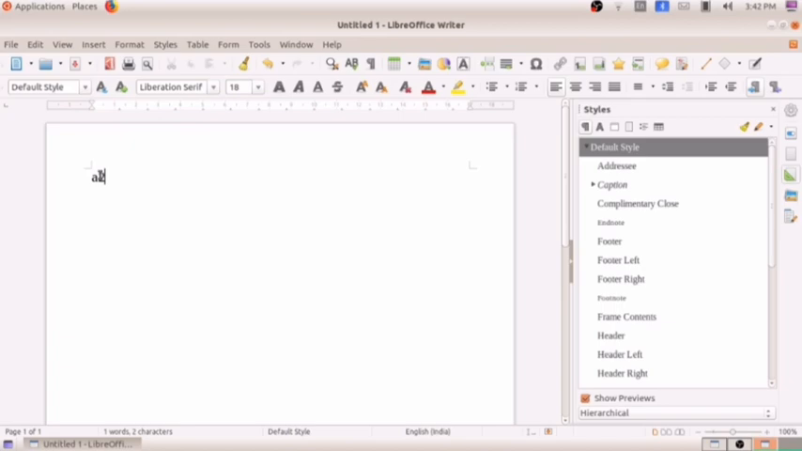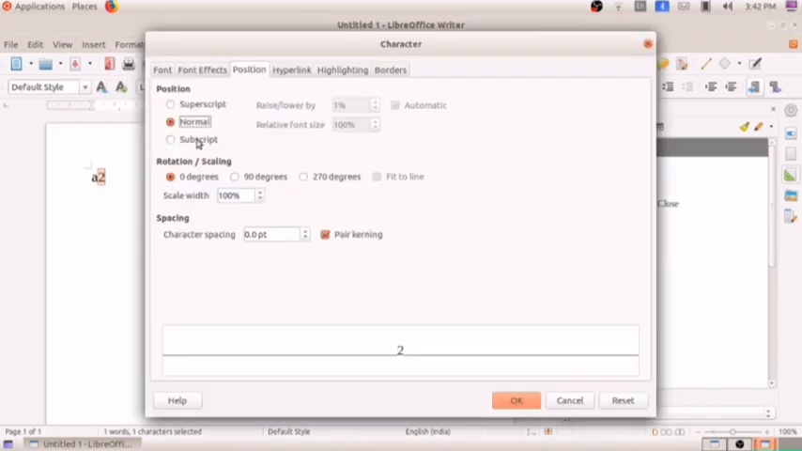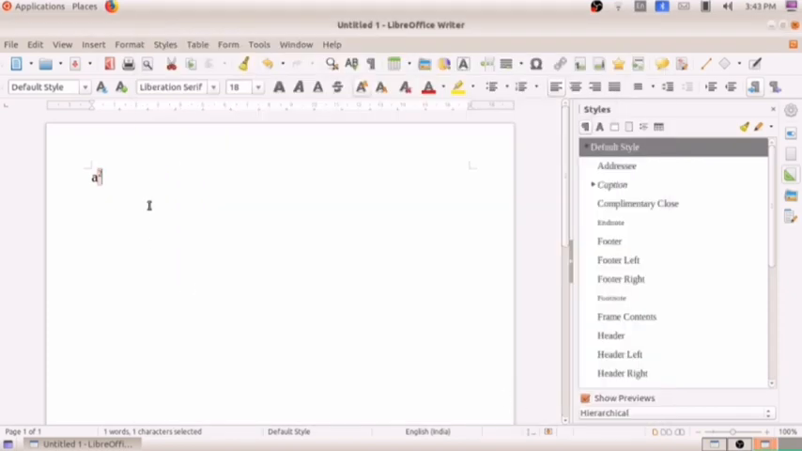So after that, I'm selecting here. After selecting, go to the format menu. In the format menu, you will get an option, Character. Now the position is normal, so we have to change the position to superscript. So I am clicking on superscript, click on OK. Now you can see the position of the 2 changes.